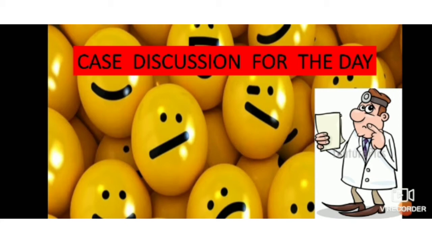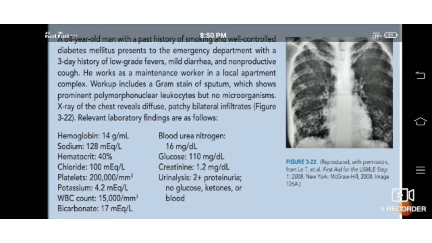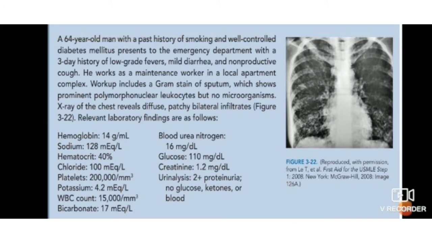Starting our discussion today, we are seeing a case of a 64-year-old man with a past history of smoking and well controlled diabetes mellitus presenting to the emergency department with a 3-day history of low grade fevers, mild diarrhea and non-productive cough. He works as a maintenance worker in a local apartment complex, and the workup includes a gram stain of sputum which shows prominent polymorphonuclear leukocytes but no organisms. And his X-ray, as shown in the figure, is showing diffuse patchy bilateral infiltrates.